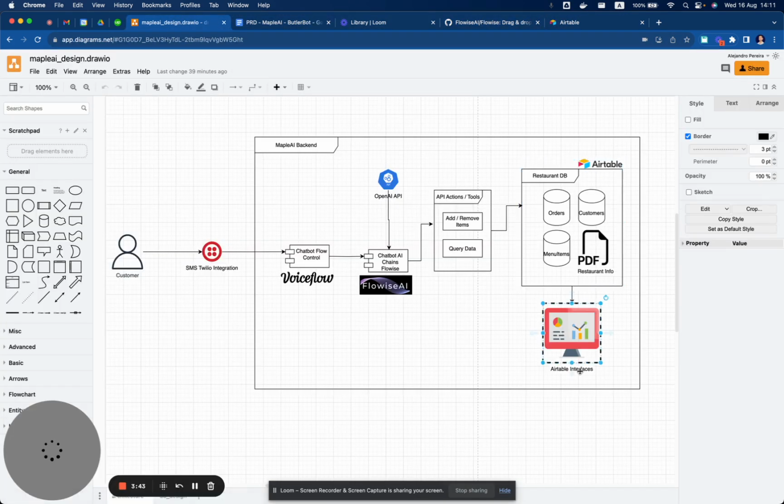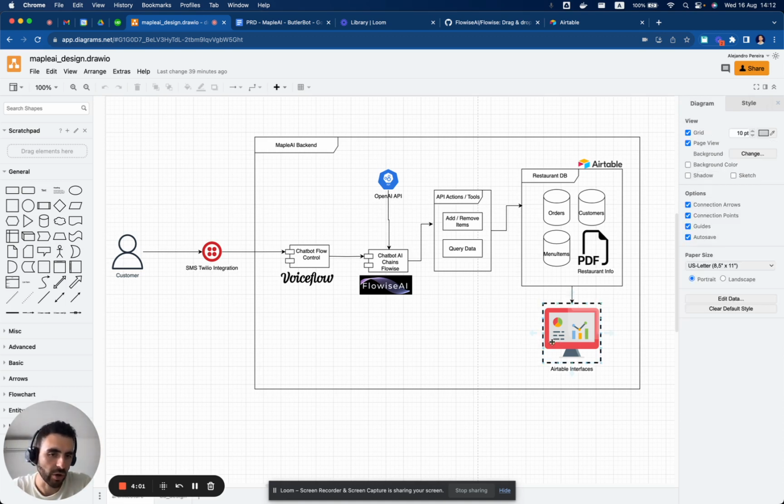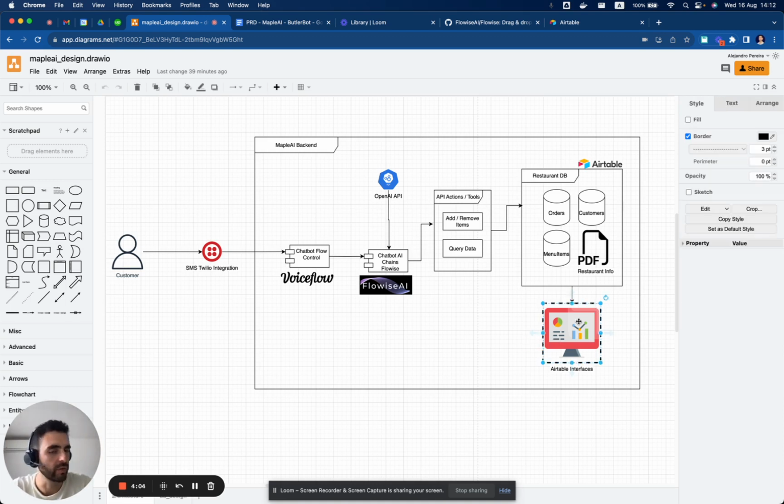we are able to build interfaces over the database, so kind of putting chatbots or charts or forms over the data, things like that. This is dashed because we are still scoping, so this will most probably not be part of the first stage, but could be something that we add, like forms or a dashboard for the restaurant owner to easily modify the menu items and things that they will have access to.